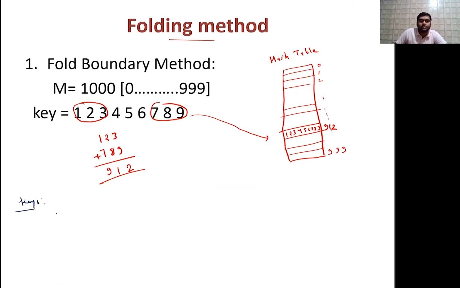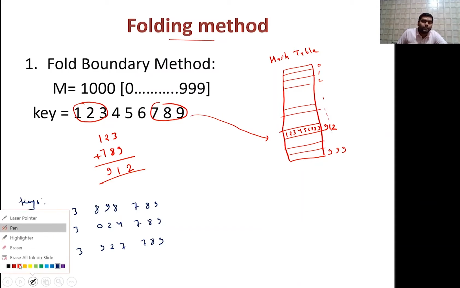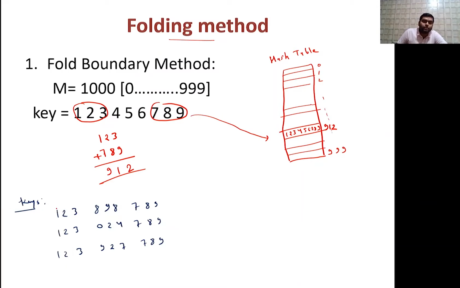For example, keys are given like 1 2 3 and some 8 9 8 and here 7 8 9. So 1 2 3 and some 0 2 4 and again 7 8 9. So some 1 2 3 and it is 9 2 7 and some 7 8 9. So in these cases, the fold boundary method is not suitable. Why? Because if you observe this carefully, the starting boundary and last boundary are the same.